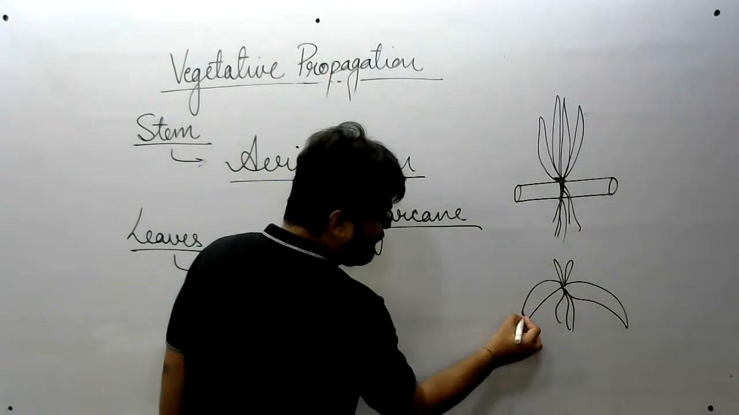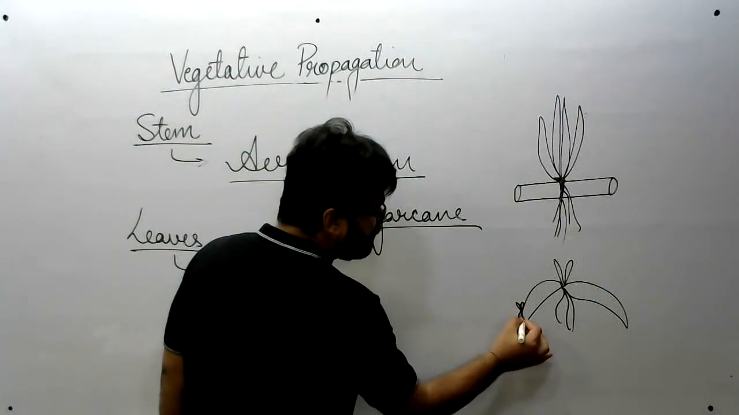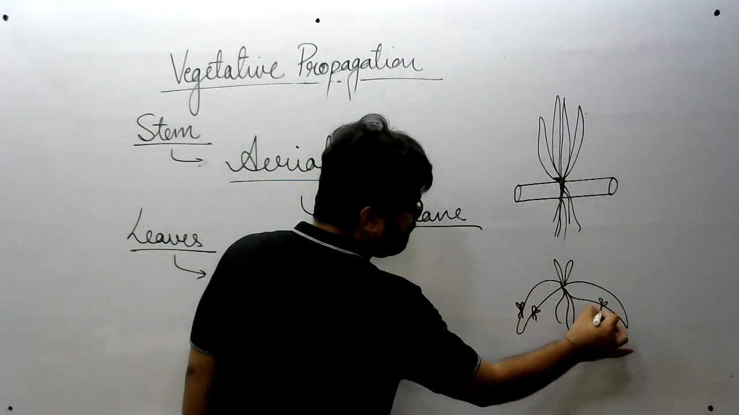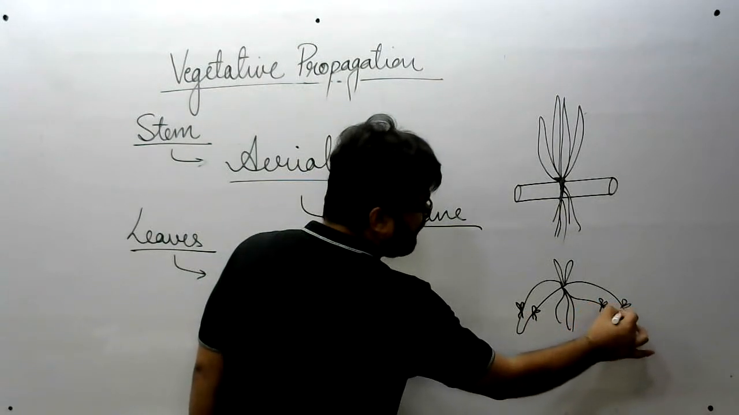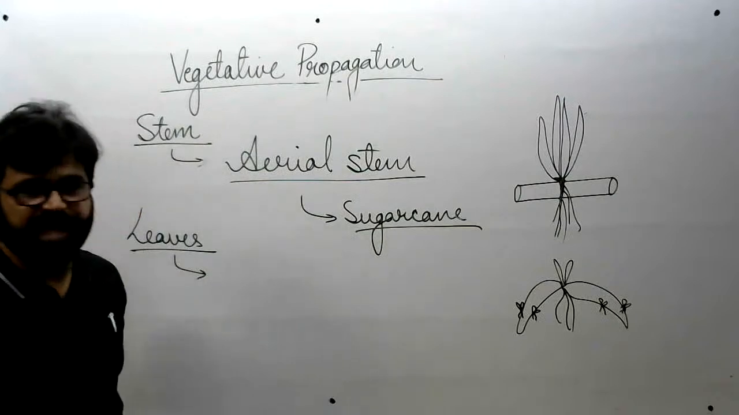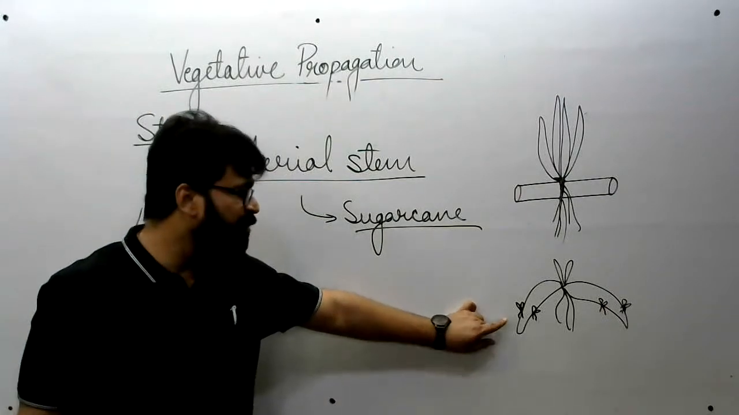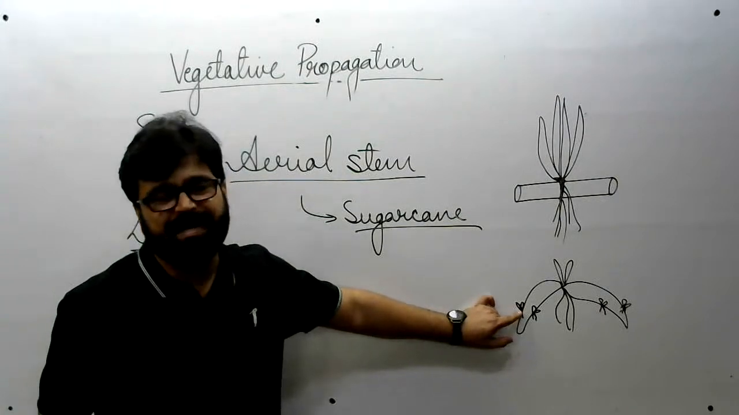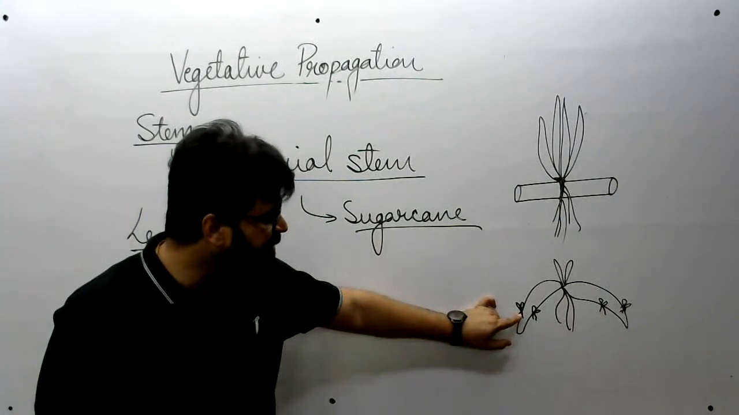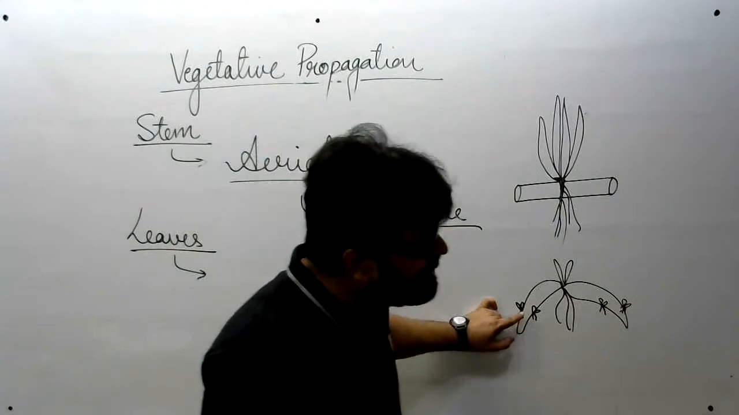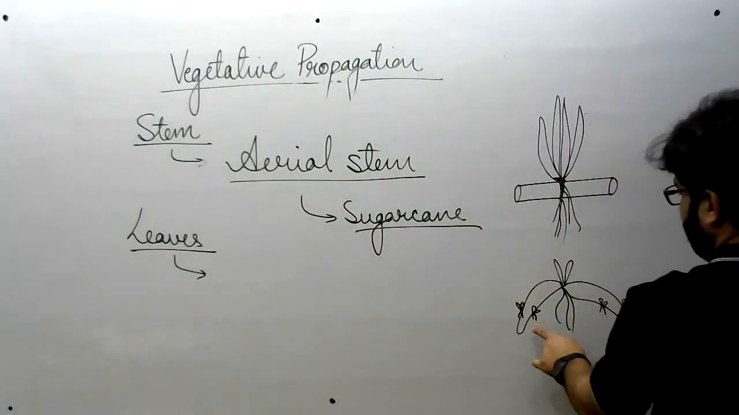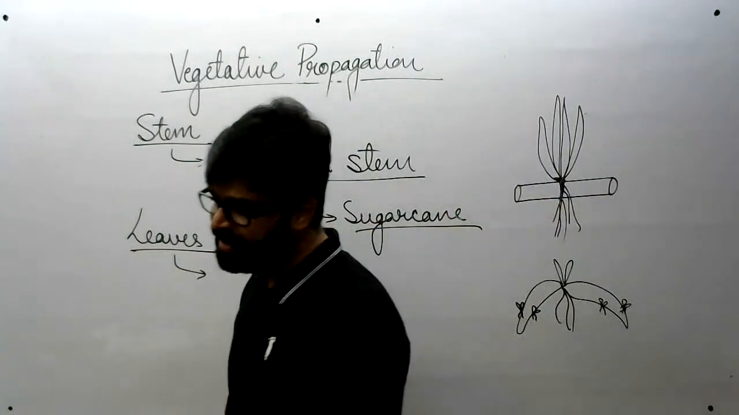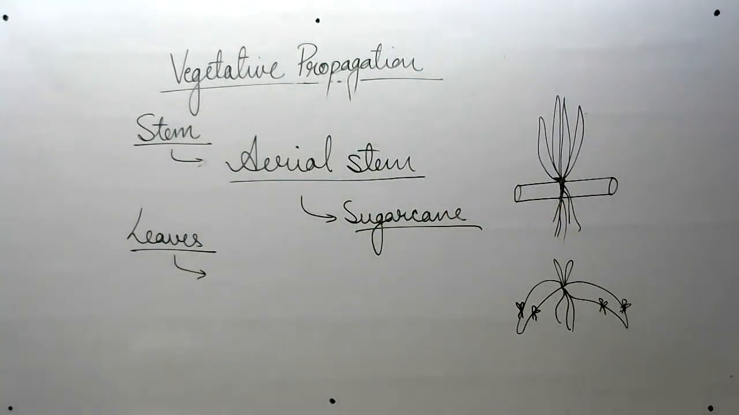And at the margins of leaves small plantlets are formed with roots also. Okay, and gradually they grow, obtaining nourishment from the parent leaf, and finally they will be separated from the parent leaf and grow into soil independently.